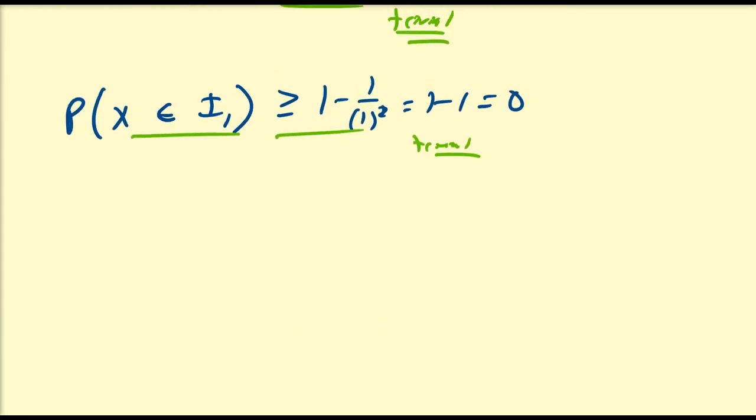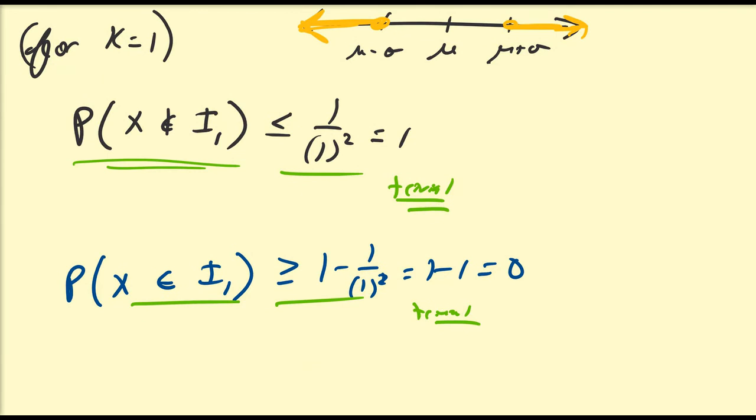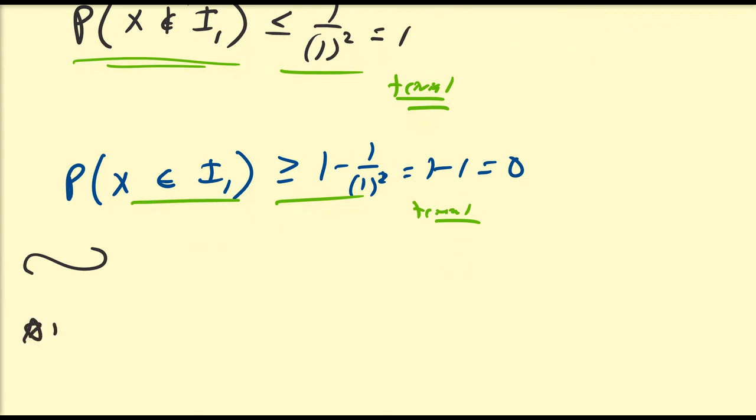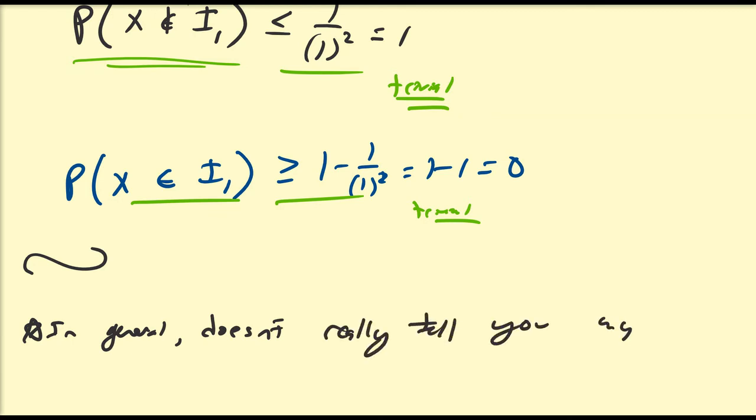So Chebyshev's theorem actually does not make sense for k equals 1 and also between 0 and 1. So in general, it doesn't really tell you anything for k values in the interval 0, 1, or 0, 1 inclusive.